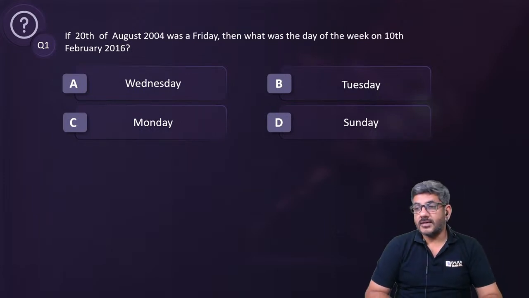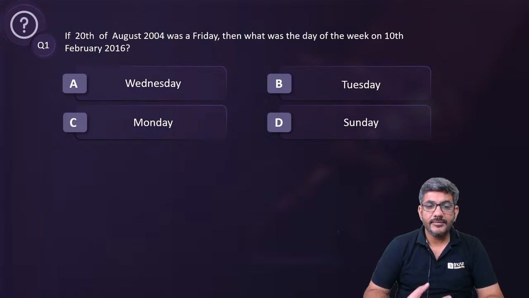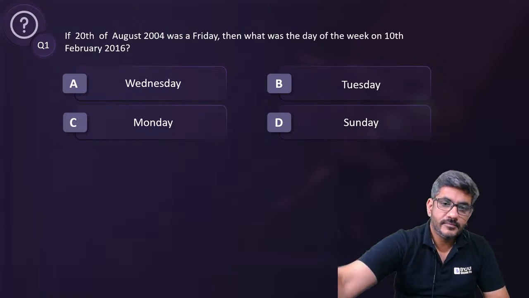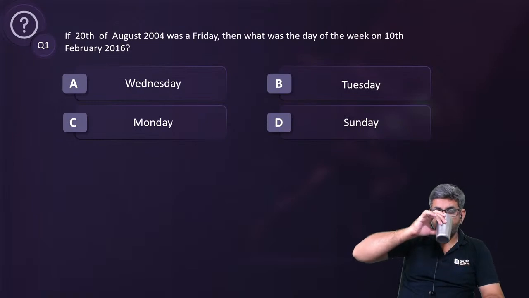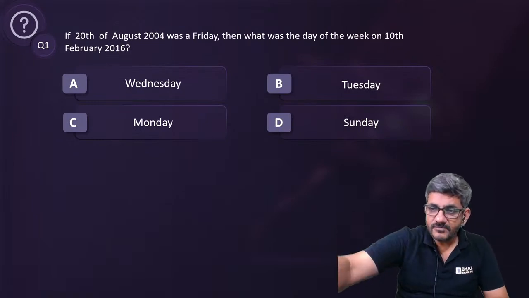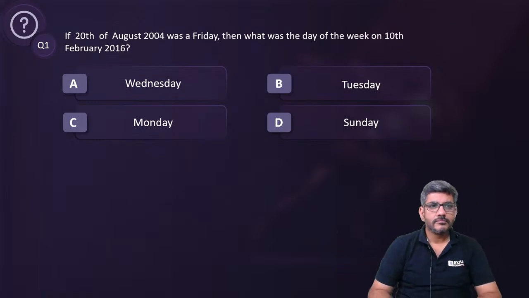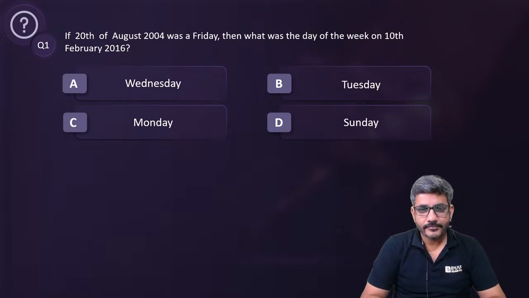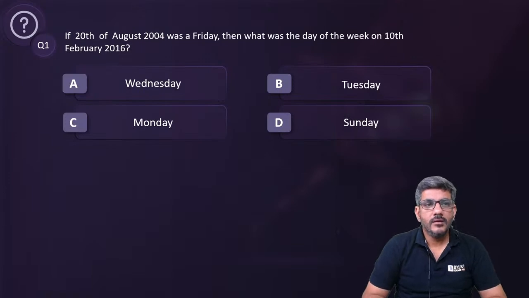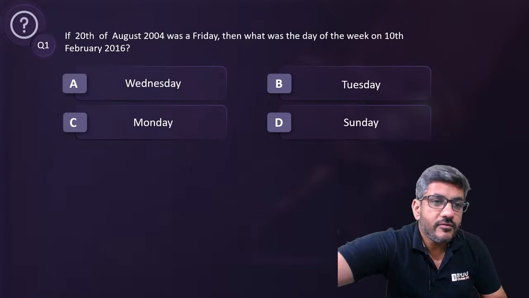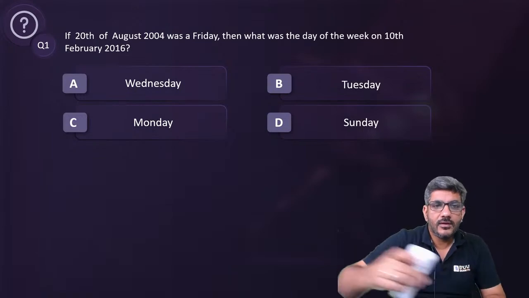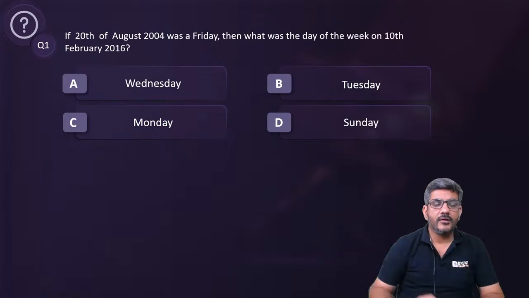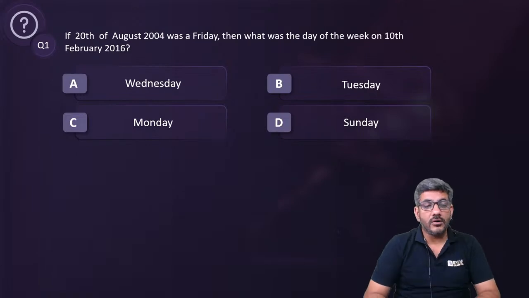Would like to see some correct answers before I start moving ahead. If 20th of August 2004 was a Friday, then what was the day of the week on 10th February 2016?